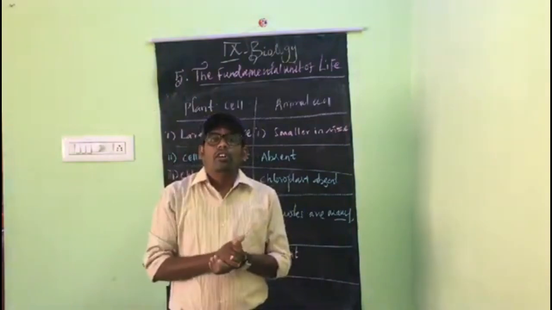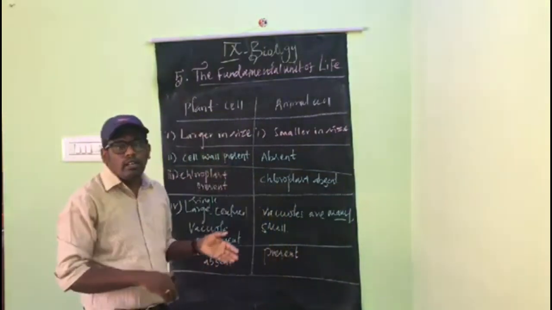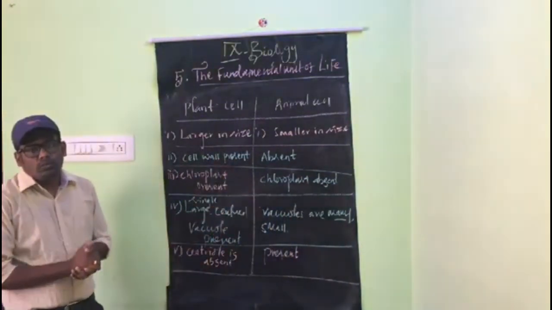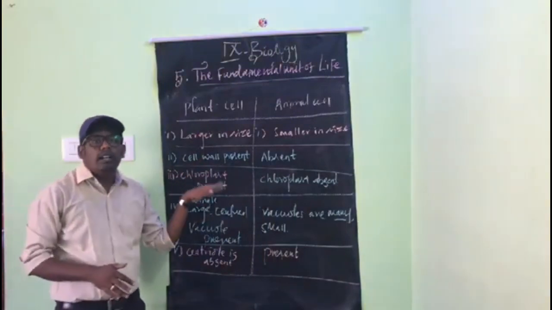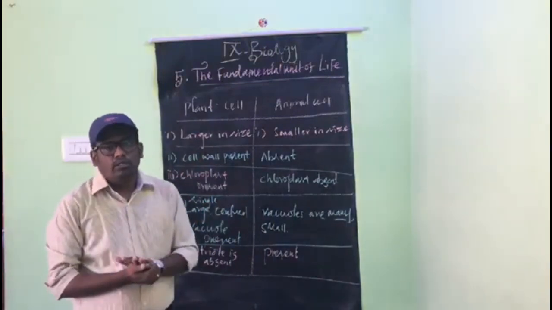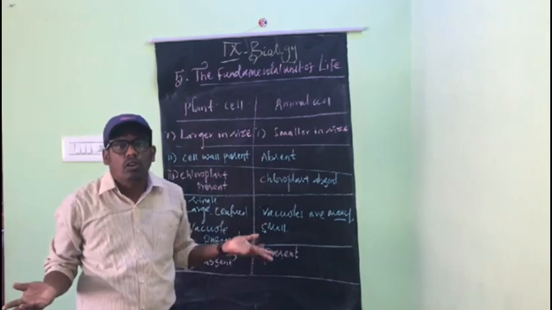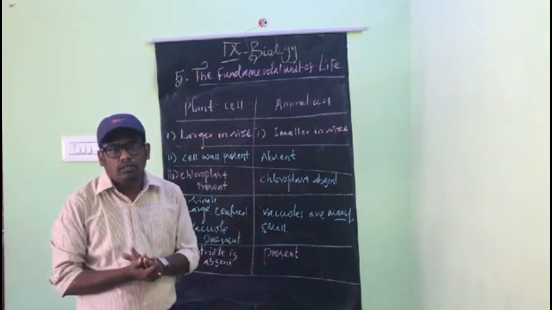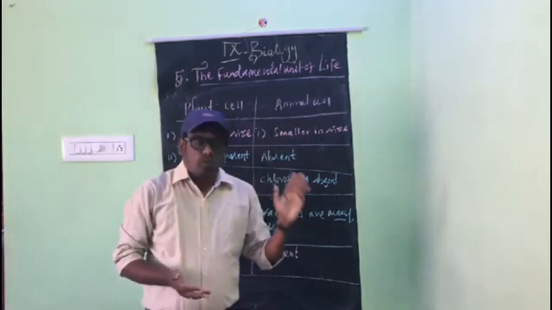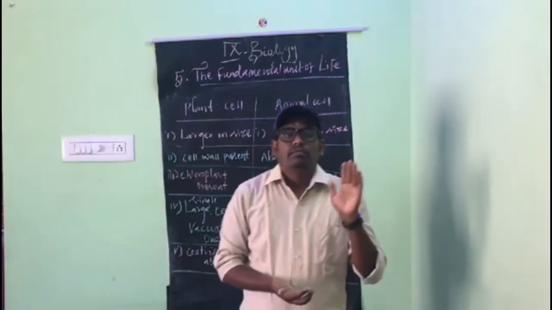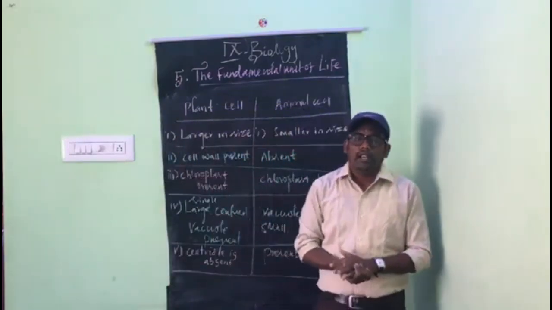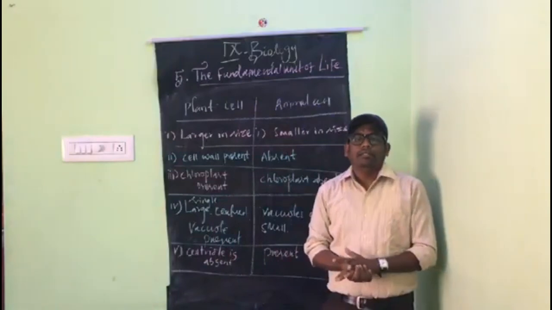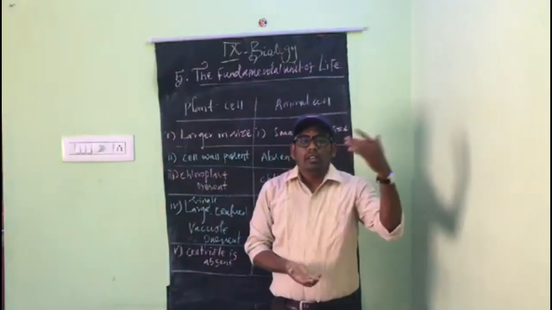That's why it is called the kitchen of the cell. Like that, they will give a clue. You have to find the clue and label it. If you don't understand the clue, we cannot label it. So kindly draw the structure of the plant cell and animal cell diagram. It is very important.